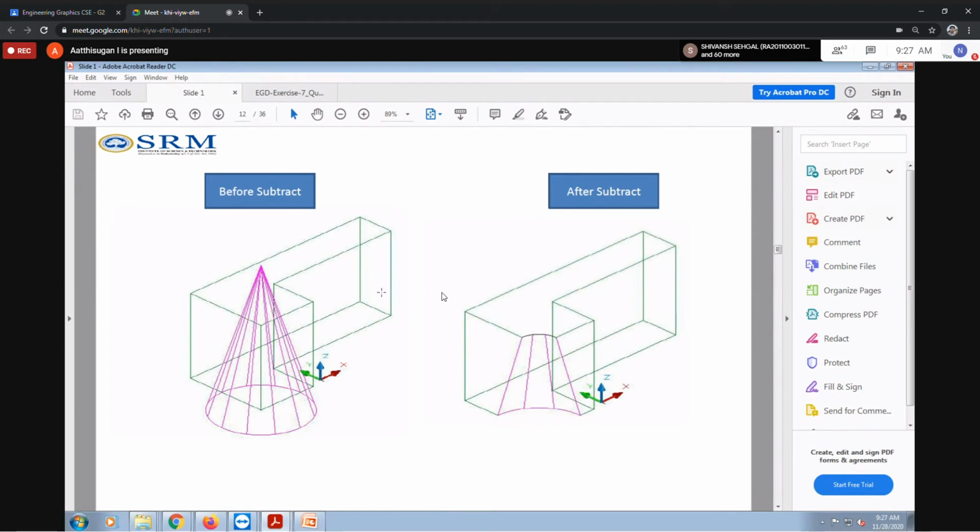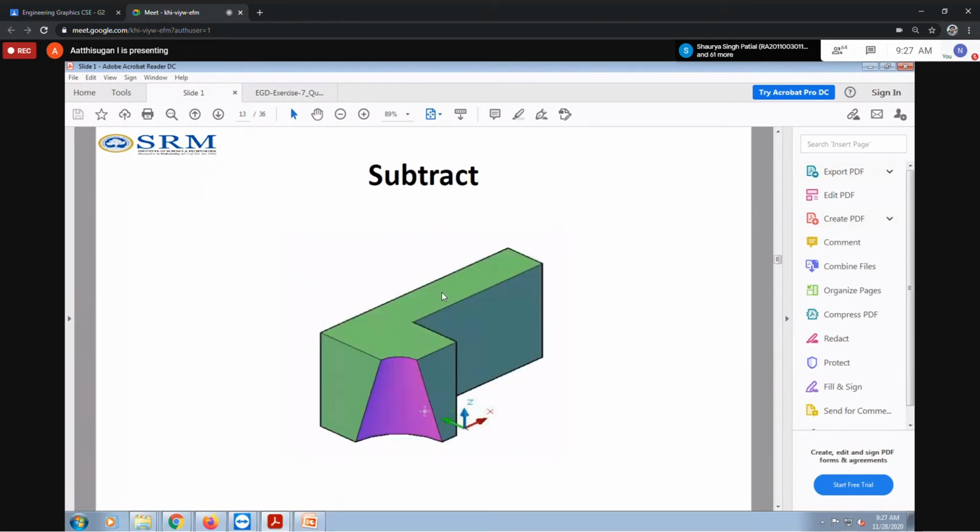Before subtract, we have the object like this, and under it you have the cone. If we use union, both will be joined. Using the subtract command, the cone is taken from the main object, so the cone gets subtracted like this. The contact portion will be subtracted from the L channel. Finally we get this shape, this is the final answer, in color, solid mode after subtract.